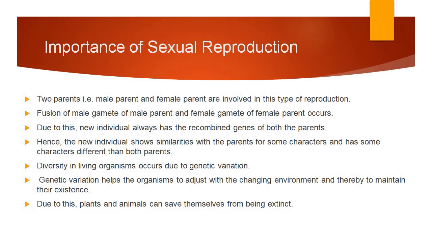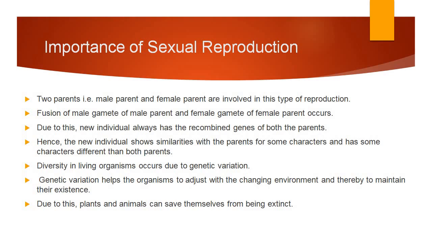So she will show different characters than you, and some characters exactly similar to you. This genetic variation helps the organism adjust to the changing environment and thereby maintain its existence. Due to this, plants and animals can save themselves from becoming extinct.